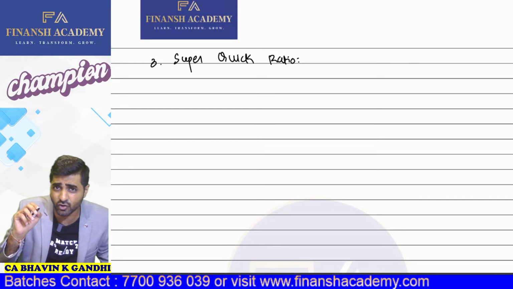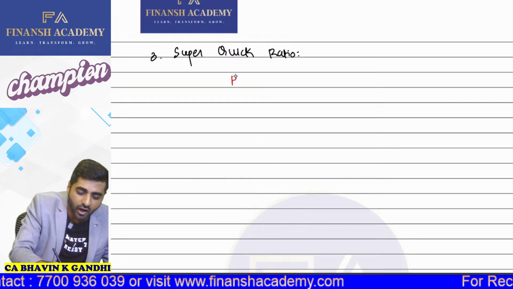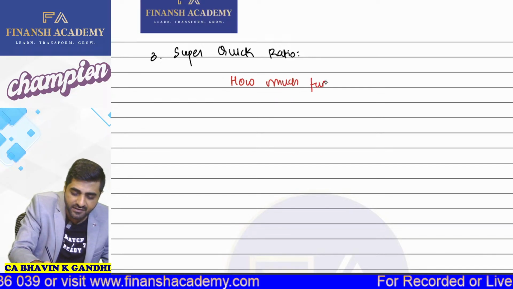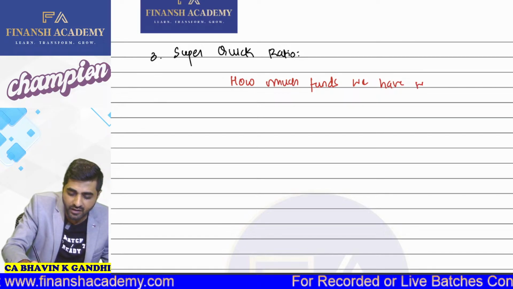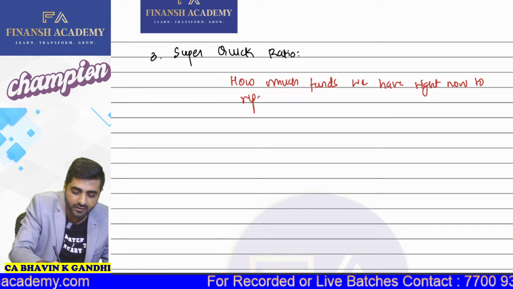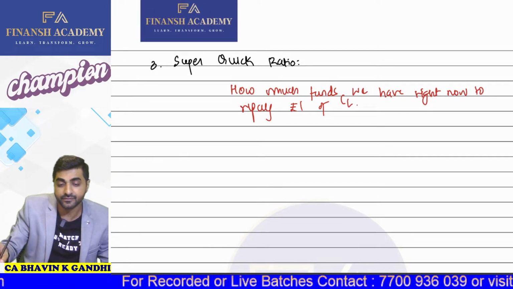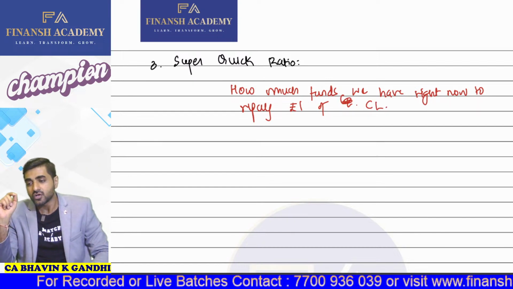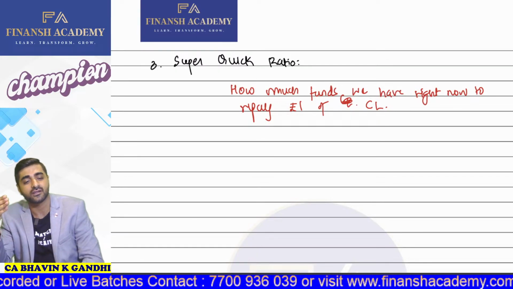So super quick ratio deals with how much funds we have right now to repay 1 rupee of current liability. We don't have to wait for the process of conversion.